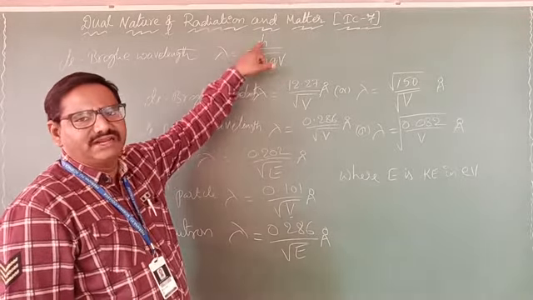Now, from the kinetic theory of gases in first year, we already know this relation: energy E equals 3 by 2 kT. Here k is called Boltzmann's constant. Its value is 1.38 into 10 power minus 23 joule per Kelvin. Clear? That is the Boltzmann's constant.